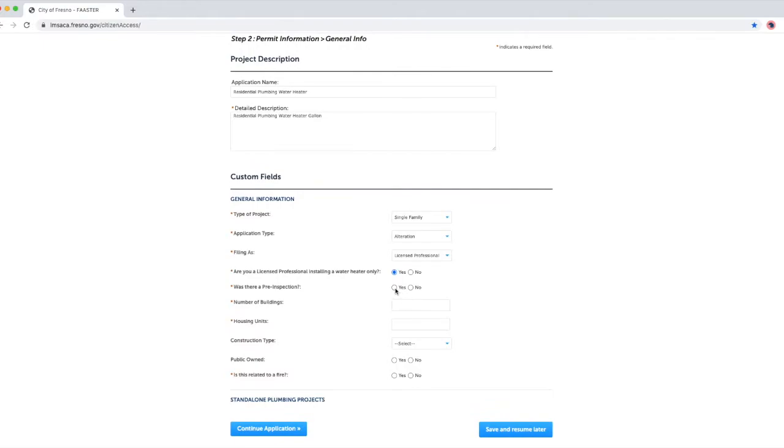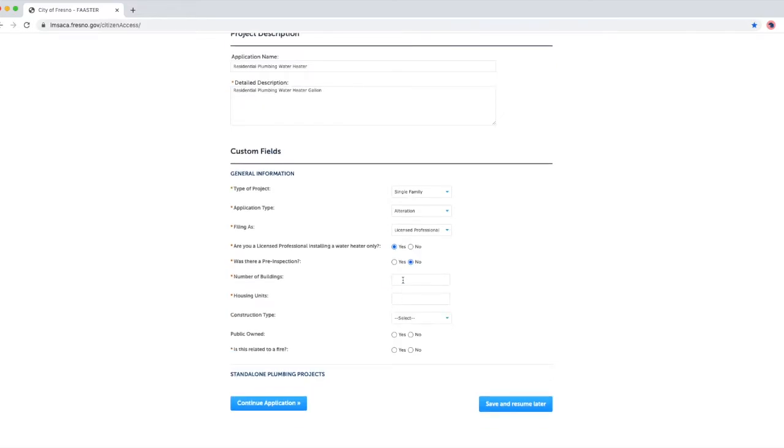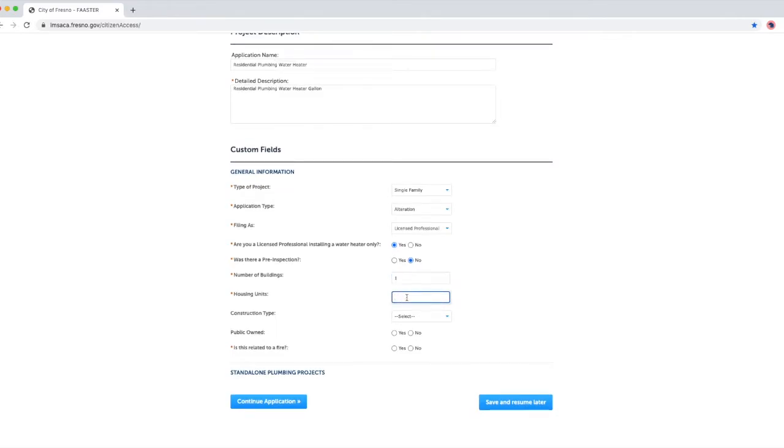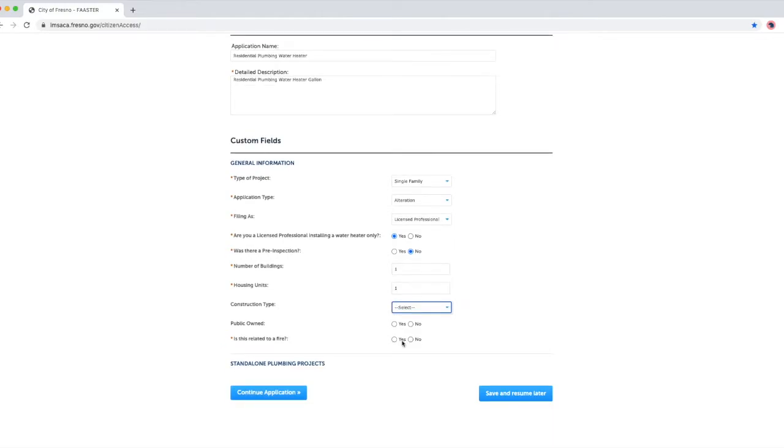For online express permits, you must select yes. Specify yes or no if there was a pre-inspection. Number of buildings: type in the overall number of buildings that are included in the scope of work for your project. Housing units: type in the overall number of residential units that are included in the scope of work for your project. Specify yes or no if this is related to a fire.